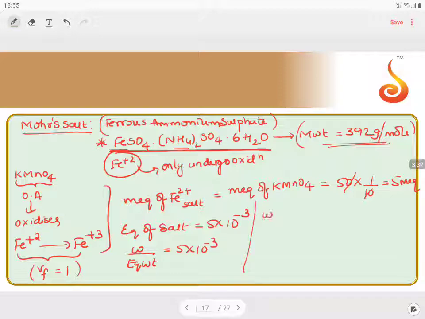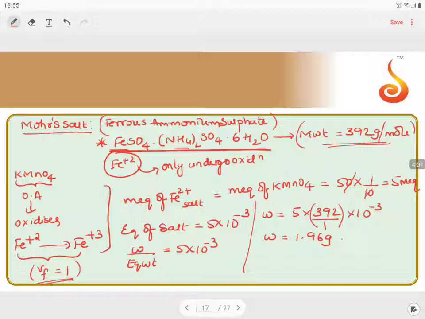Now we know W, the weight, is 5 into 10 power minus 3 times the equivalent weight, which is molecular weight by valency factor. Molecular weight is 392, valency factor is 1. So 5 into 392 into 10 power minus 3, which is equal to 1.96 gram.